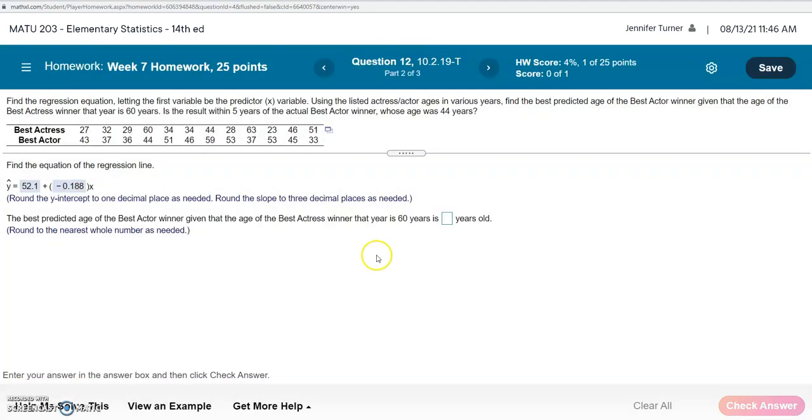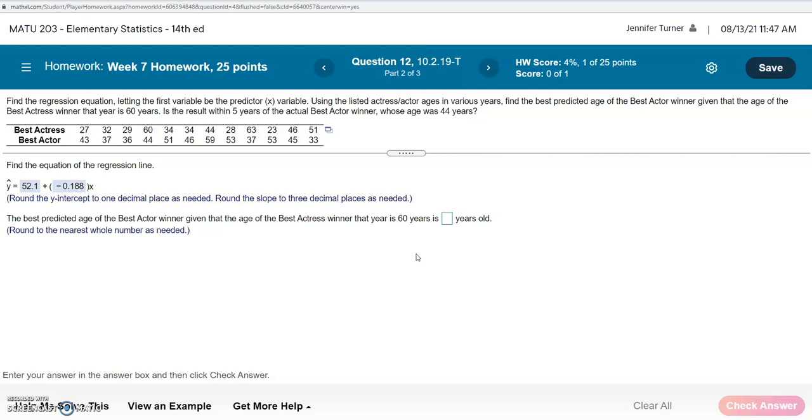The next question says, the best predicted age of the Best Actor winner given that the age of the Best Actress winner that year is 60 years is blank years old. So we're given the fact that the Best Actress is going to be 60 years old. And based on that, we want to find the best predicted age for the Best Actor.